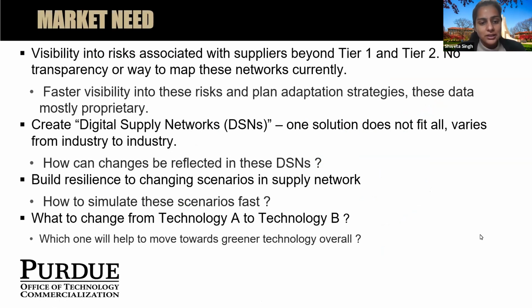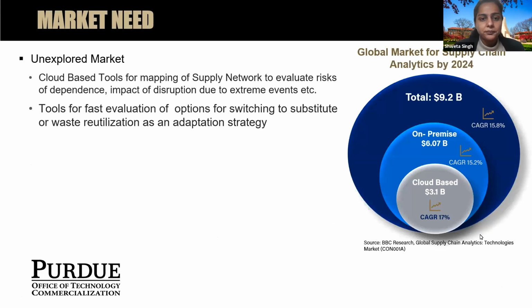So we have to create this digital supply network that can help us build resilience by simulating different scenarios or thinking about adopting technology A versus technology B. If you have a map of the whole network of your manufacturing system based on technology A versus technology B, it can help us see where the risks exist, what wastes are being generated, and where there are options to actually improve on efficiency.